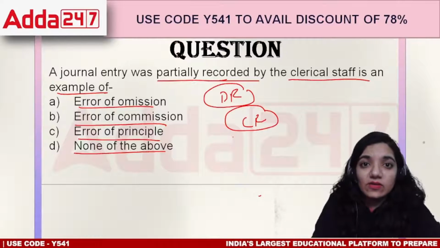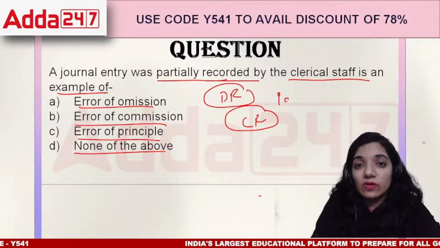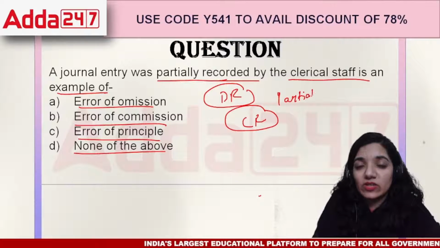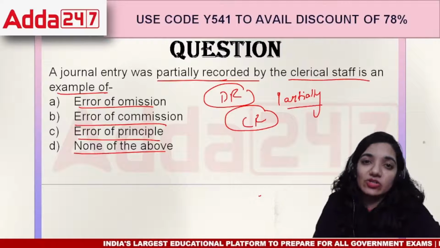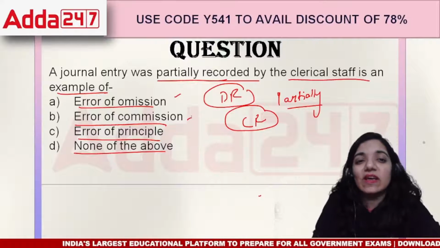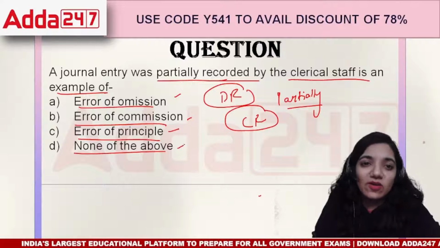So the error of recording a particular journal entry partially, not completely, would be errors of omission, errors of commission, error of principle, or all of the above.